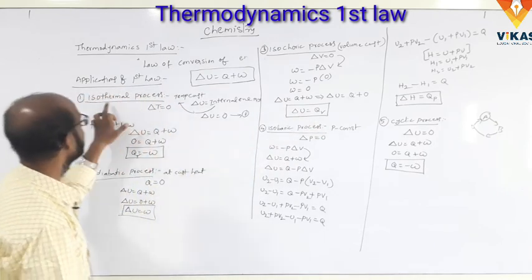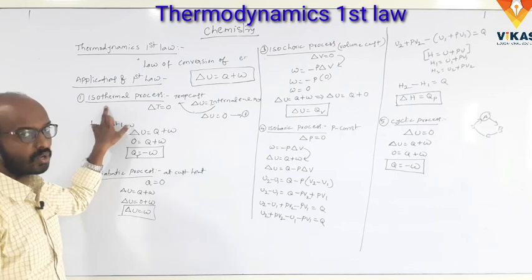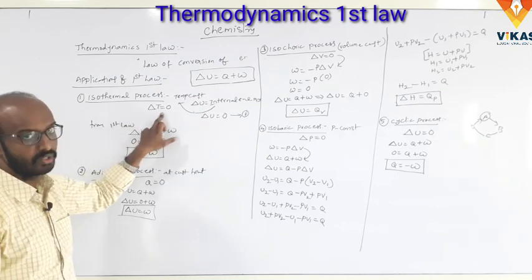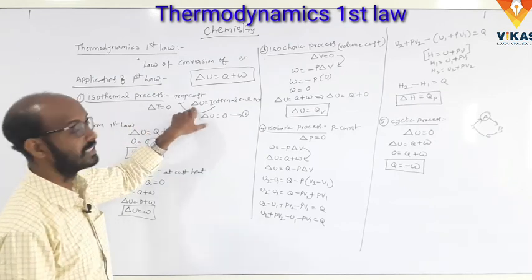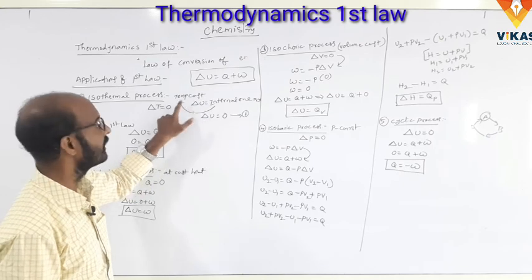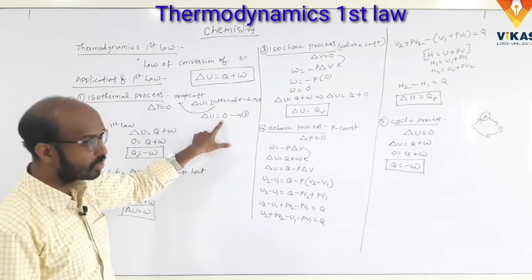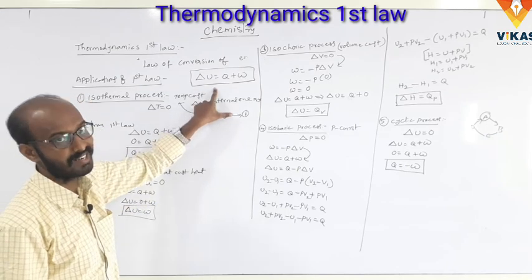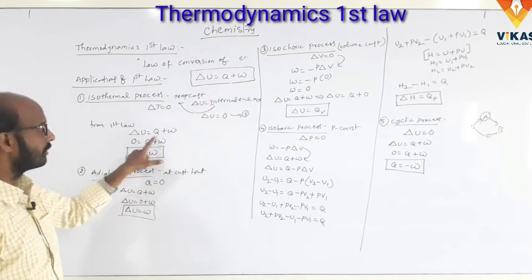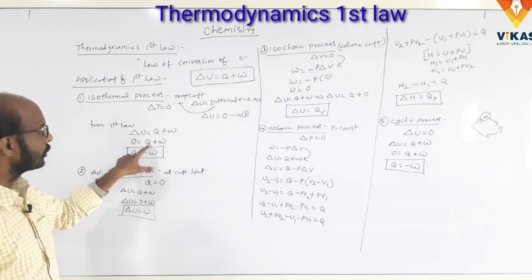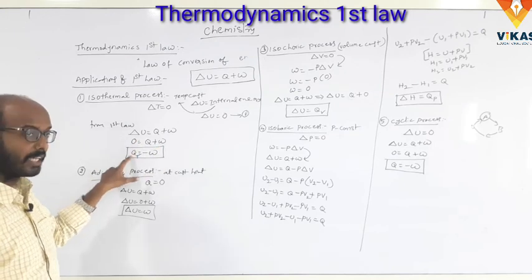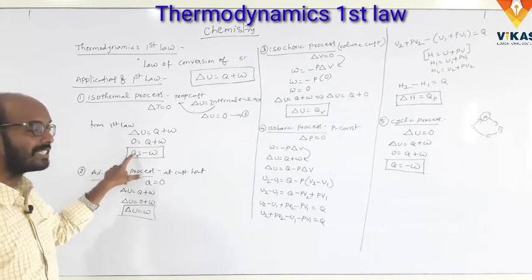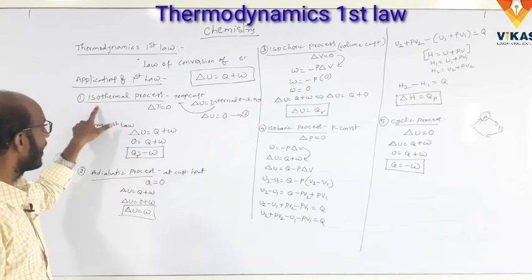In the isothermal process, temperature is constant, delta T is equal to 0. Here internal energy is a function of the temperature, so delta U is equal to 0. Substituting in the formula of the thermodynamics first law, delta U is equal to Q plus W, delta U is equal to 0, so 0 is equal to Q plus W. At constant temperature the heat QT is equal to minus W. This is the isothermal process.